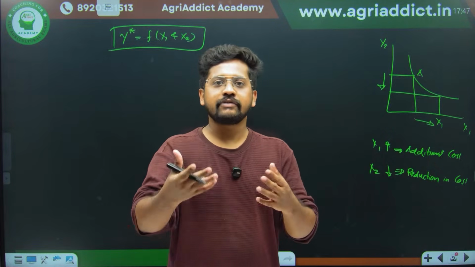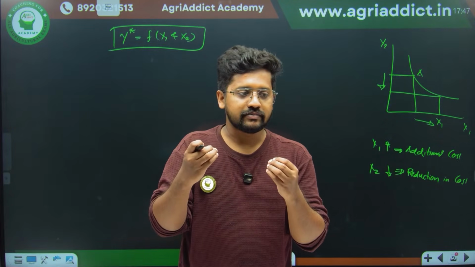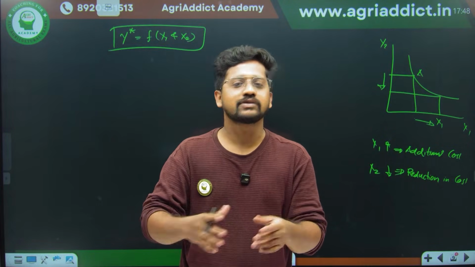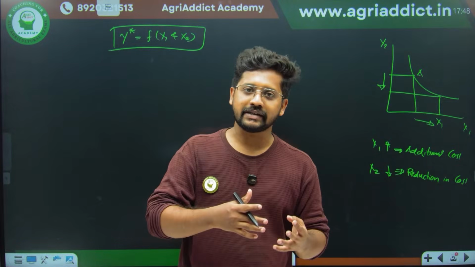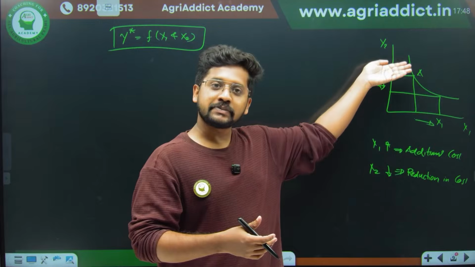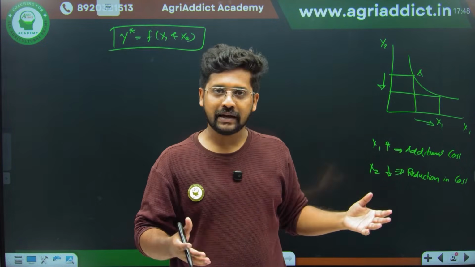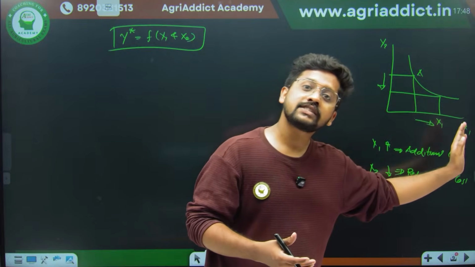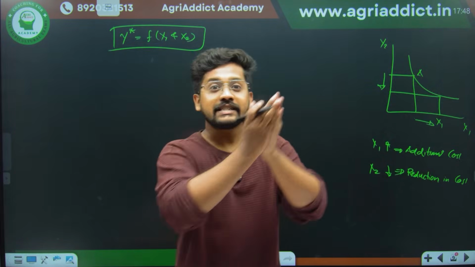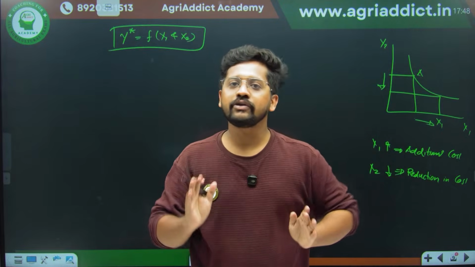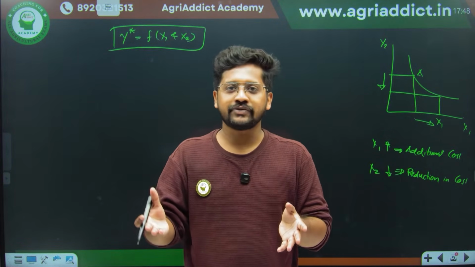Like when the institute is announcing some festive discounts for our course, you would always be happy, right? Why? Because you are getting the same course for a lesser price. So when I am substituting one, if the reduction in the cost is more, you are so happy, and the addition in the cost is very much less. It's like spending 5 rupees and saving 20 rupees. You'll be going for that, right? The net profit will be almost 15 rupees.